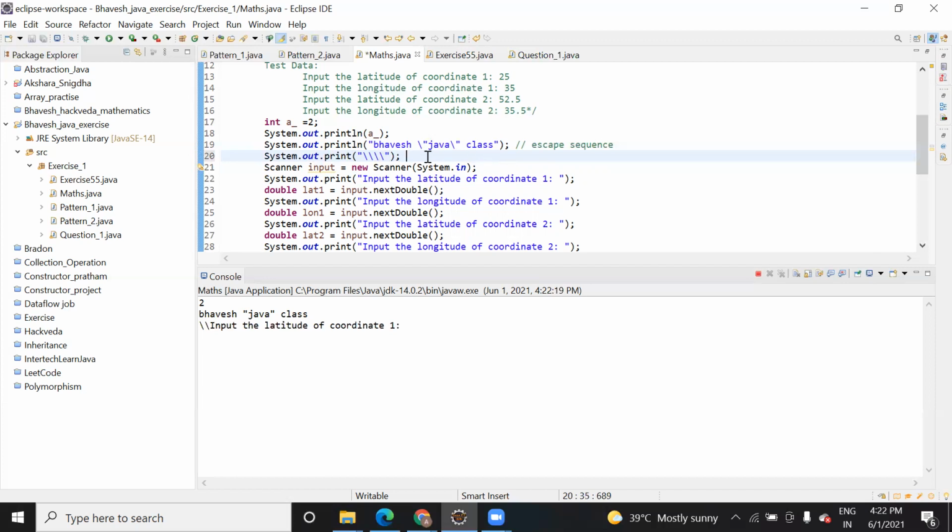Suppose this is a sequence: one, two, three, and four. So at position four is your slash. In order to make it valid, you need to add a slash at position three. Now suppose there is one more slash at two. In order to print this, you need to add one more slash at one. So in total, four slashes. And this is one more thing that we should know.